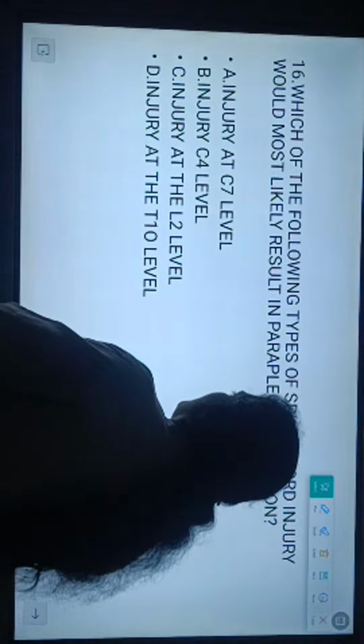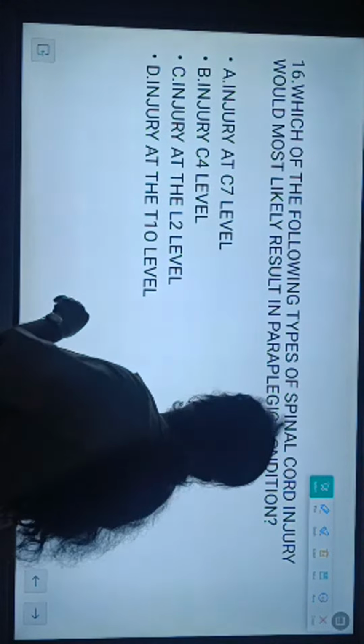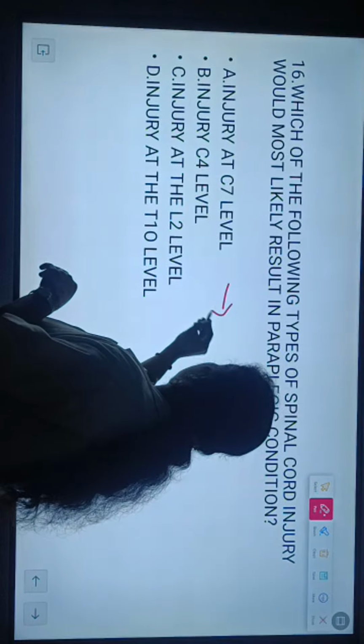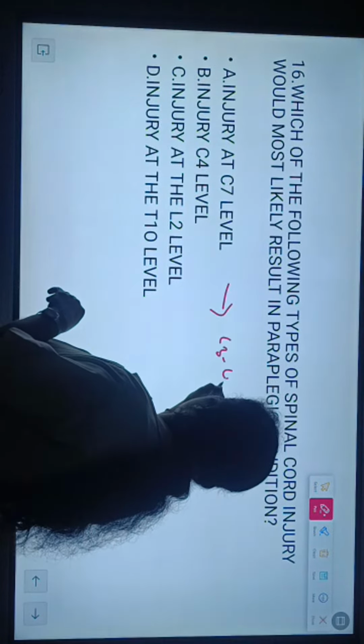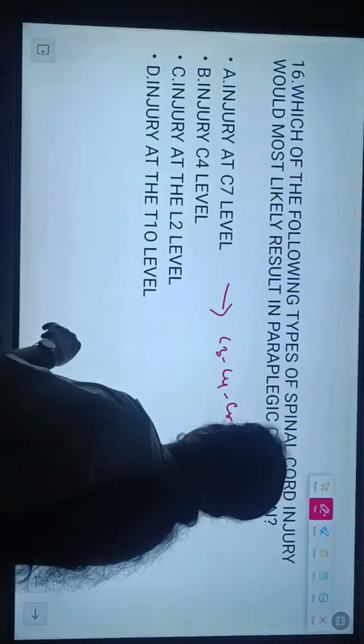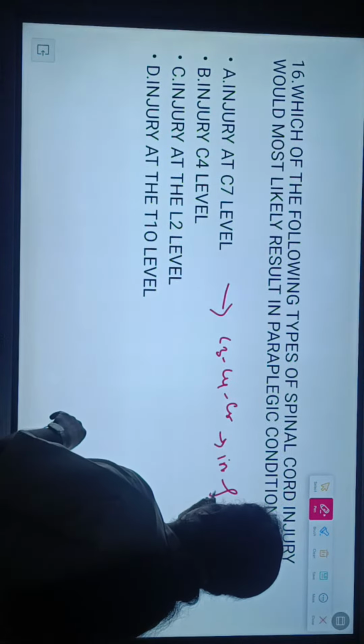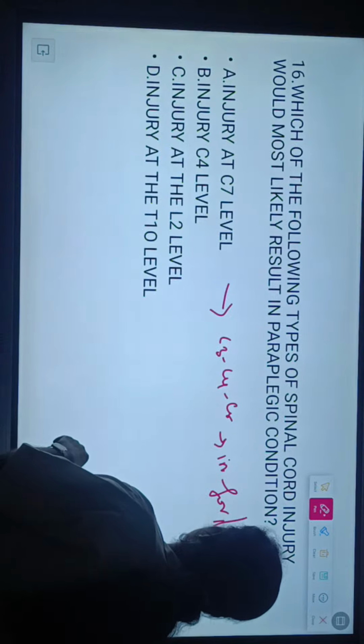So let me discuss the options. So injury at C7 level means sparing of C3, C4 and C5, that involvement of forearm and wrist.